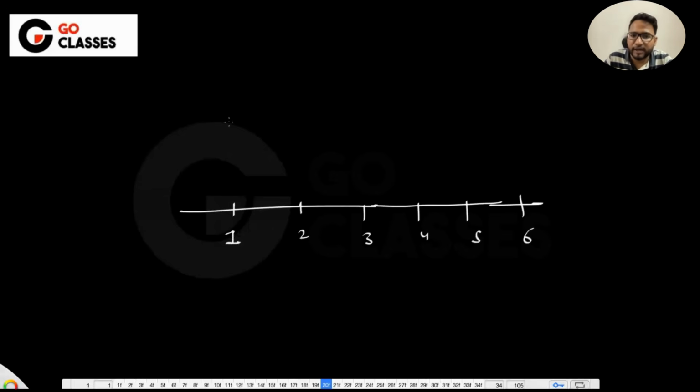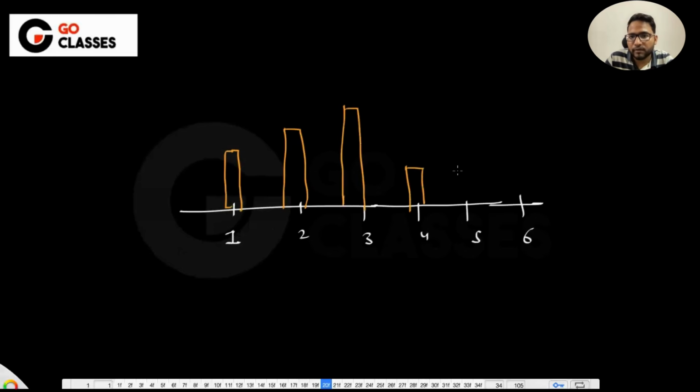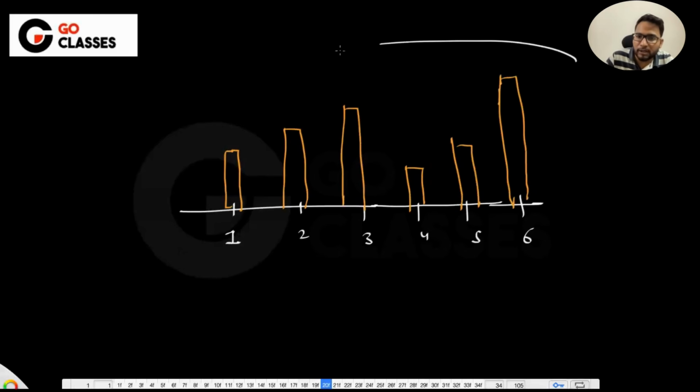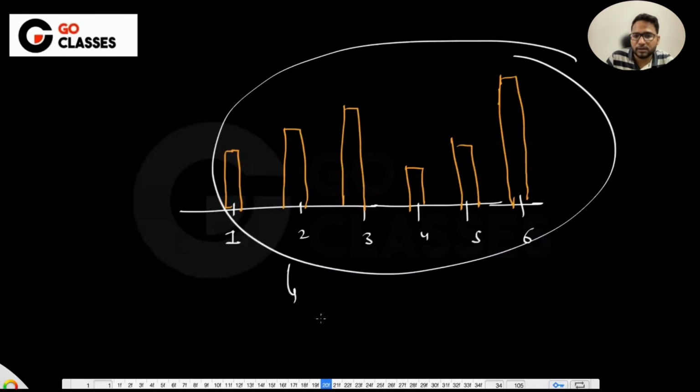Maybe the dice is unfair, and 1 has this much probability, 2 has higher, 3 even higher, 4 lesser, 5 higher, and 6 the highest. Anything can happen, but ultimately the probabilities of all of these sum up to 1.